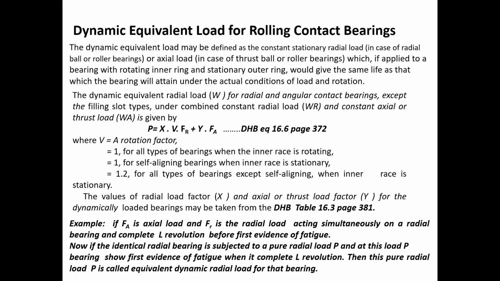And the rotation factor V depends on which race is rotating. If the inner race is rotating, the V value is equal to 1. If the outer race is rotating and the inner race is stationary, then the V value is equal to 1.2.